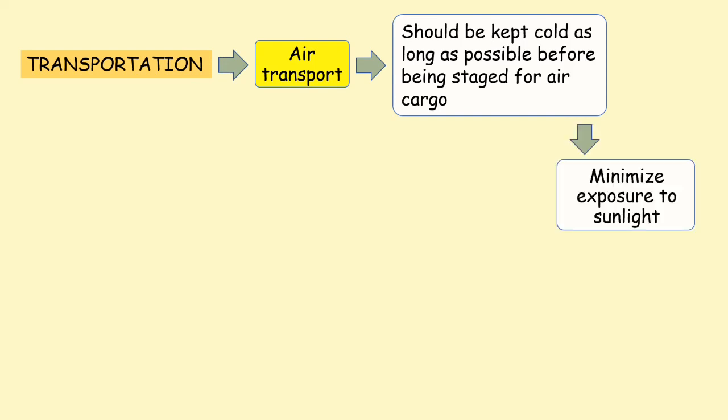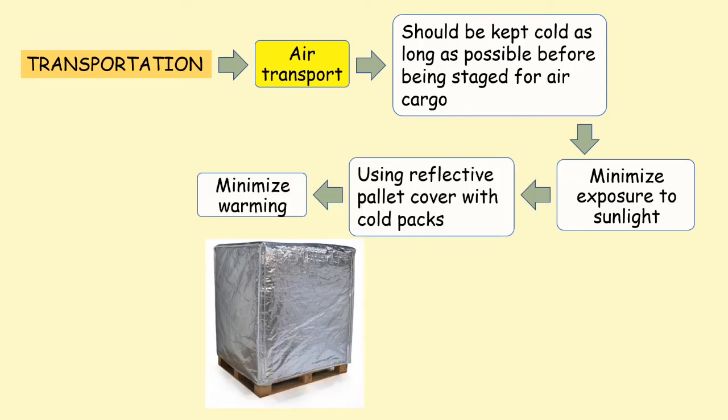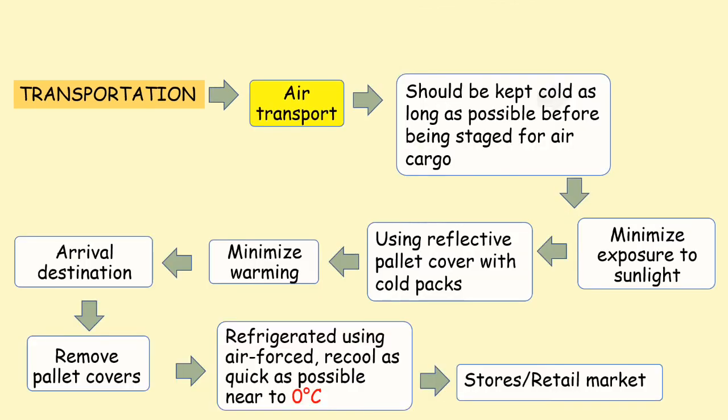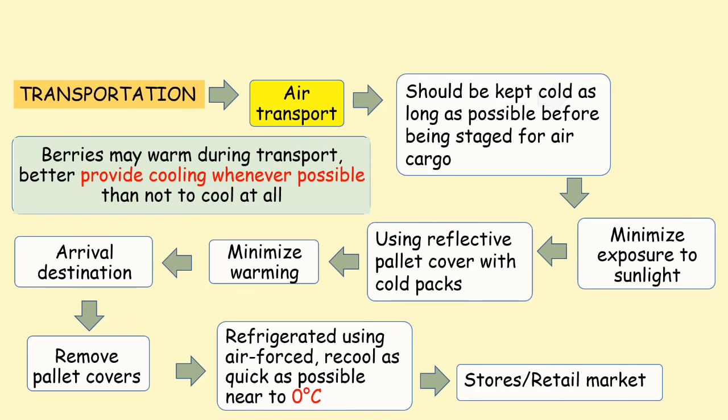Efforts should be made to minimize exposure of berries and pallets to open sunlight, especially on hot staging areas. Reflective pallet covers with cold packs may help reduce warming. When arrived at their destination, pallet covers should be removed and the berries should be returned immediately to refrigeration using forced air if possible to recool them near to 0 degrees Celsius as quickly as possible. Tests have shown that even though berries may warm during transport, it is better to provide cooling whenever possible than not to cool at all.